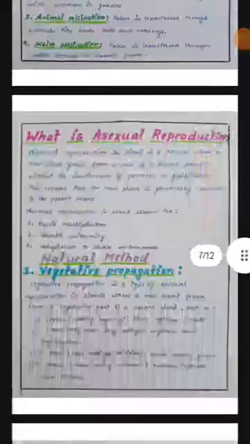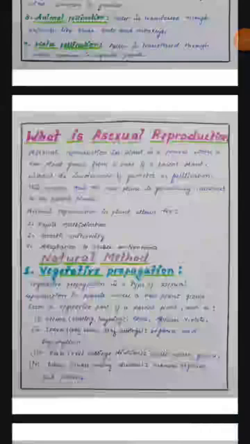What is asexual reproduction? When only a single kind of parent is involved for the reproduction of a plant, that type of reproduction is known as asexual reproduction. There are 5 ways by which a plant reproduces asexually. So first is vegetative propagation. That is a type of asexual reproduction in plant where some plant parts are used to regrow a new plant.